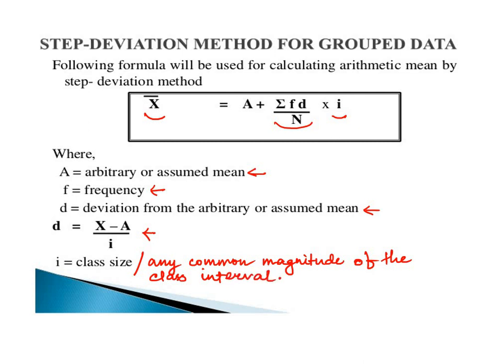So let us see how this comes. Suppose we are given a set of data x1, x2, in this way up to xn. So let us take a to be an assumed mean. Now this a can be any arbitrary point, but usually the value of x corresponding to the middle part of the distribution will be much more convenient.